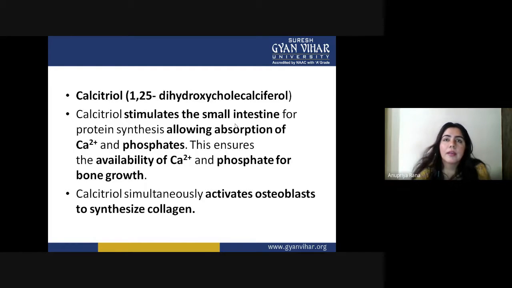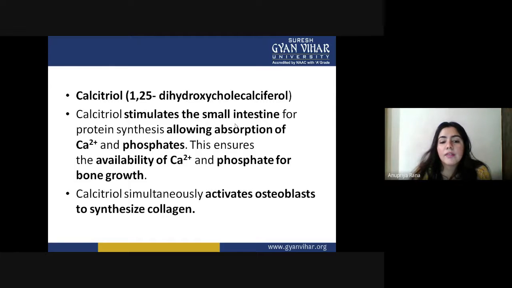Basically, when it stimulates the intestine, it increases the rate of absorption of calcium and phosphorus intake. When the calcium and phosphorus intake is higher, the protein synthesis starts.